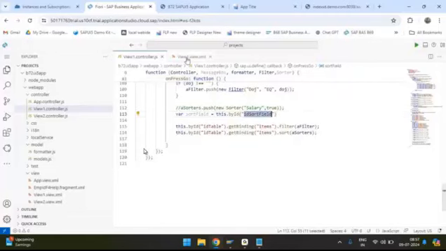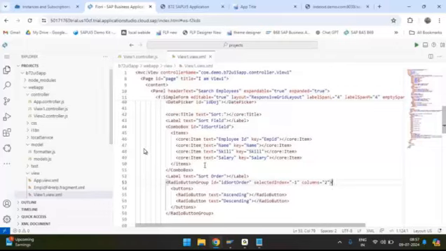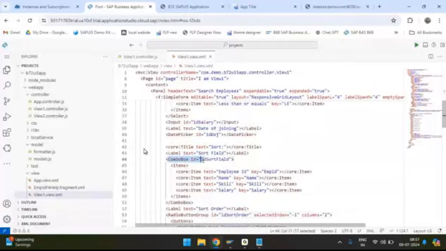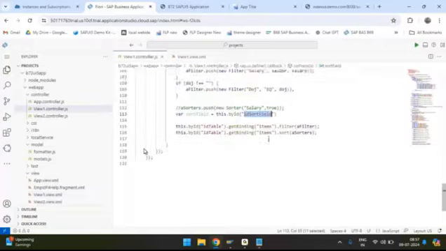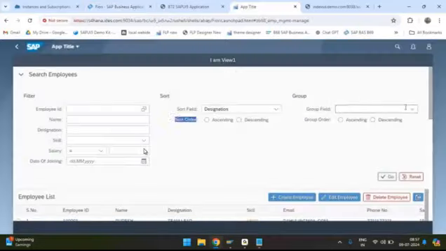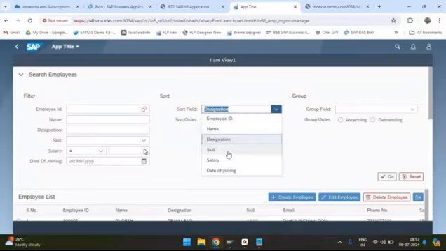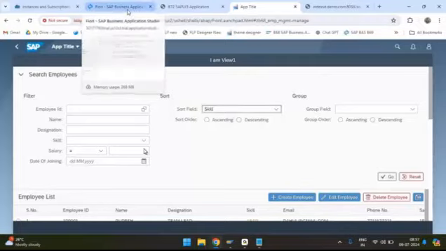Id sort field is nothing but this combo box. So I'm pointing to this combo box. By pointing to the combo box, can you tell me how can I read the selected value? I need to read the selected value, right? So how can I read this selected value on the combo box?